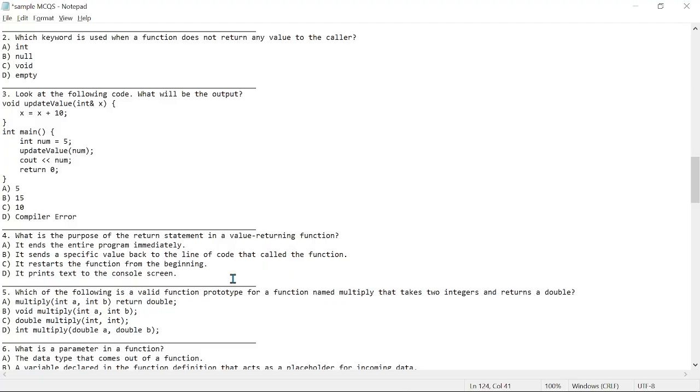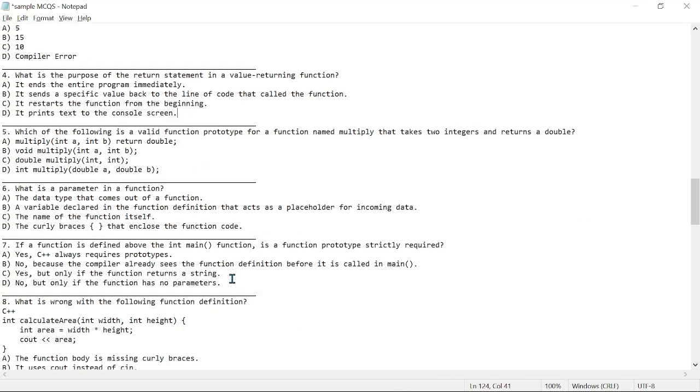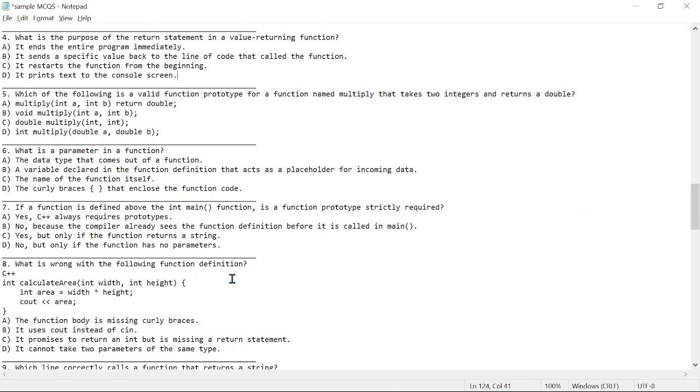So what do we have next? Let's go to 5. It says, which of the following is a valid function prototype for a function named multiply that takes 2 integers and returns a double?